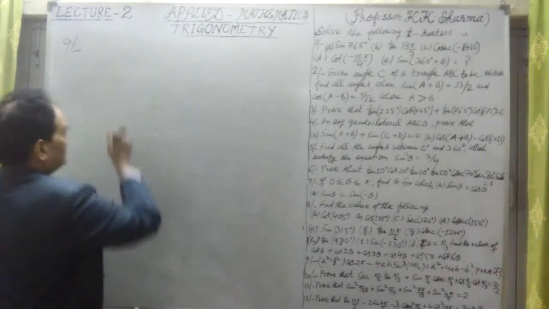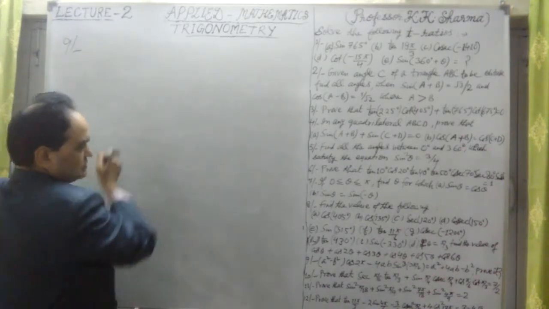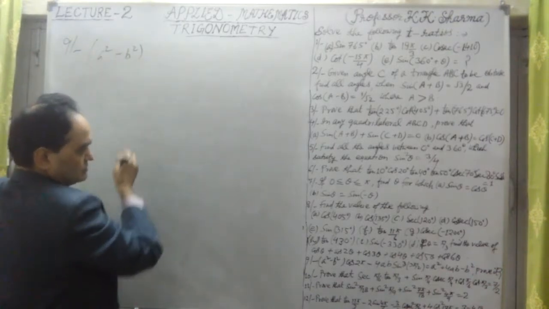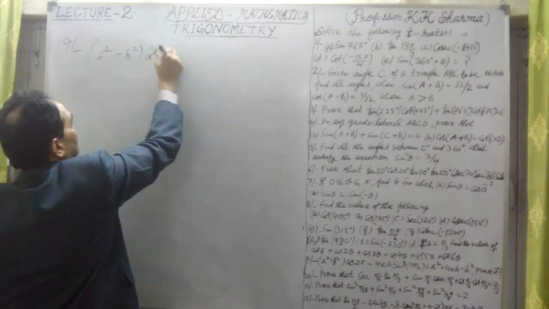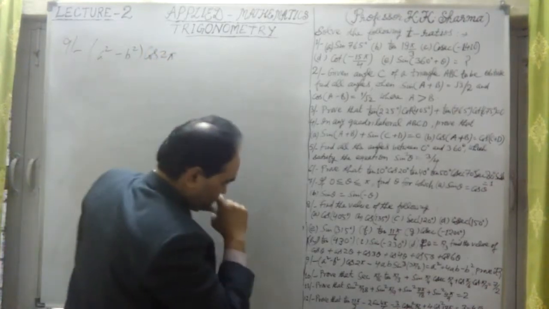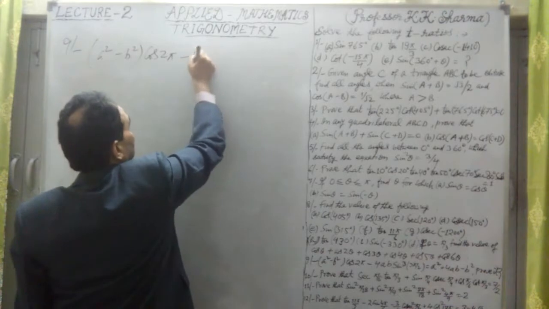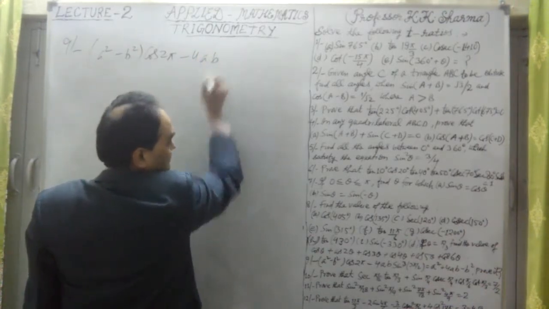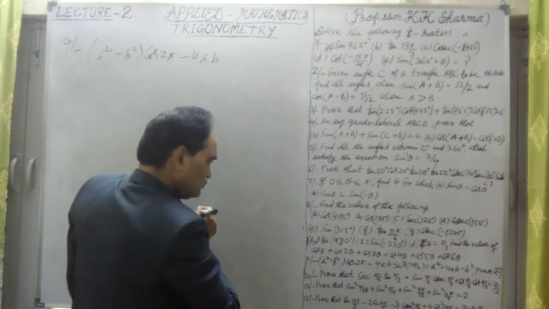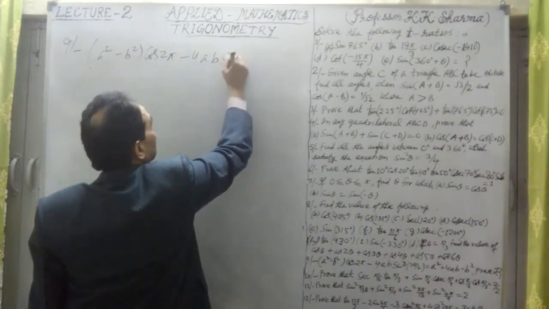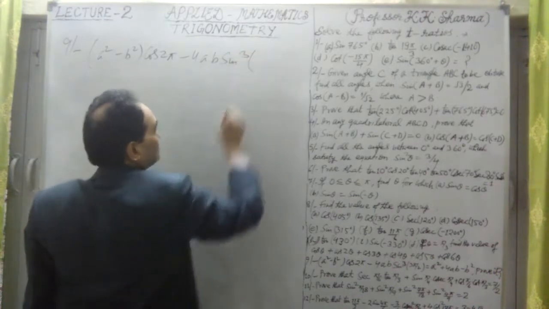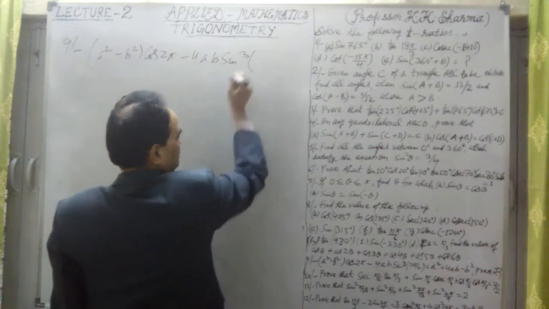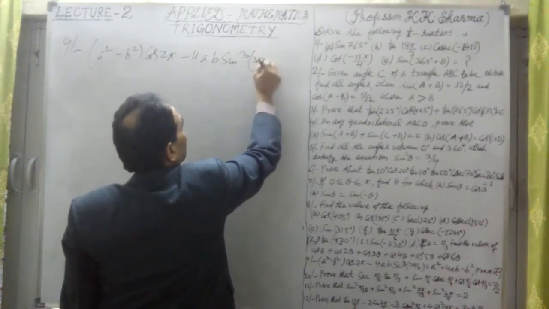The 9th question is to prove that a square minus b square into cos 2 pi minus 4ab into sine cube of 3 pi by 2, 3 pi by 2 is the angle.